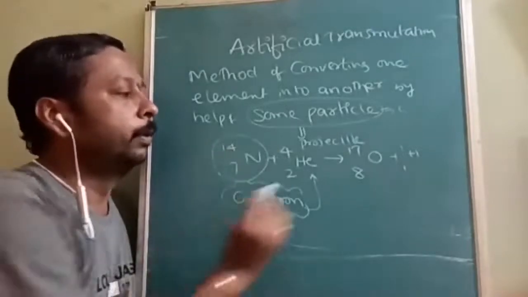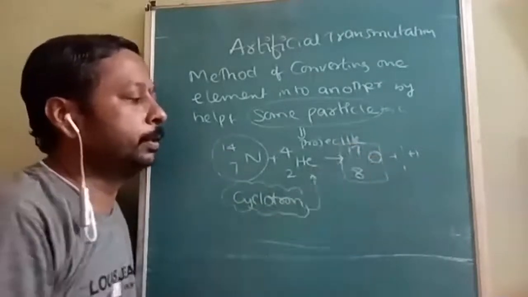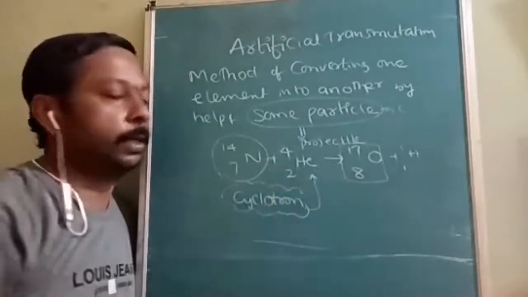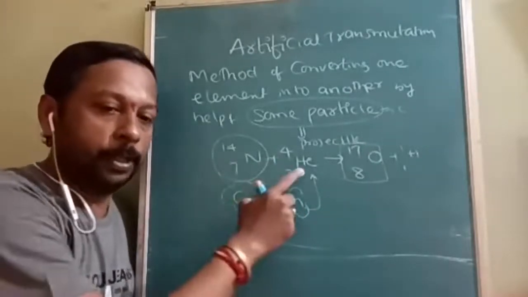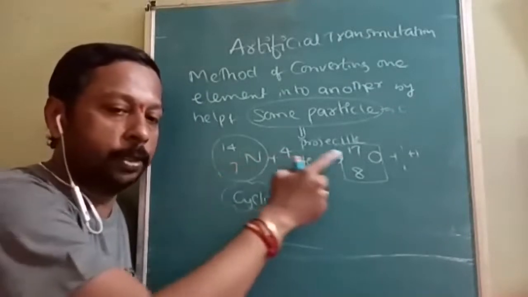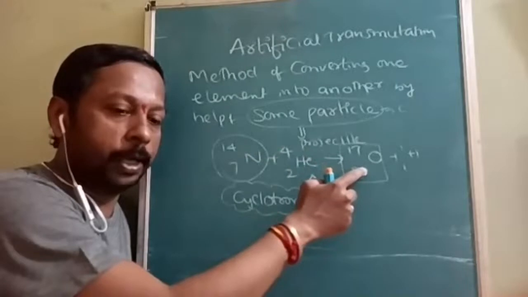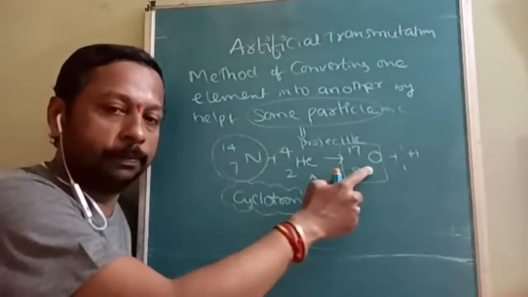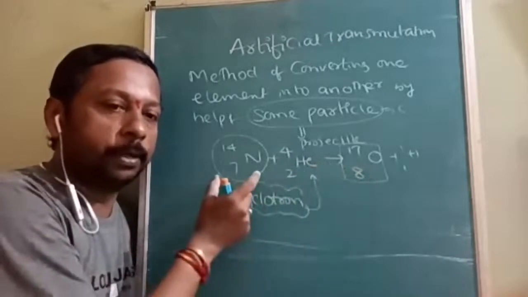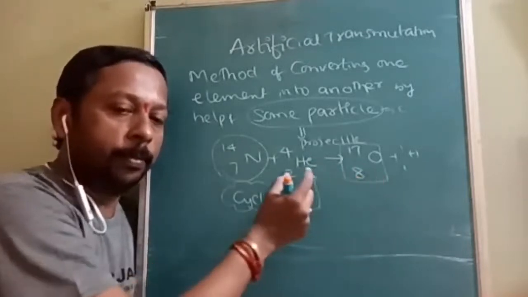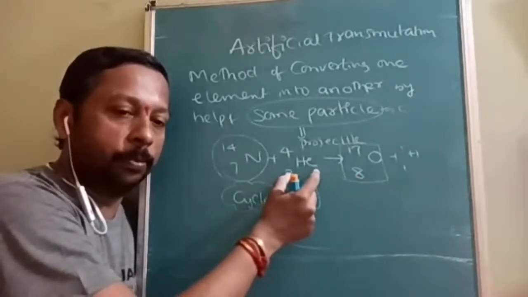We have nitrogen, and we have prepared oxygen. How is it possible? With the help of other particles. With the help of helium, we are able to convert nitrogen into oxygen. This is not natural. Natural oxygen is different, artificial oxygen is different. This is the conversion of a natural element into an artificial element by bombarding it with a fast moving particle.